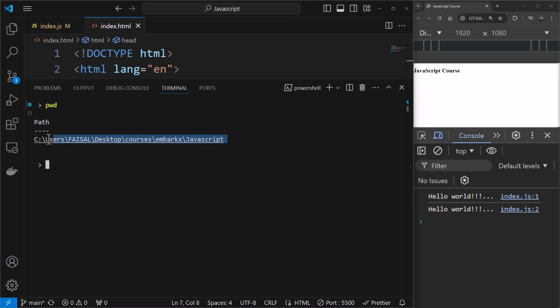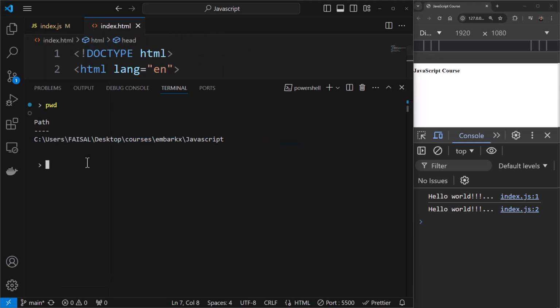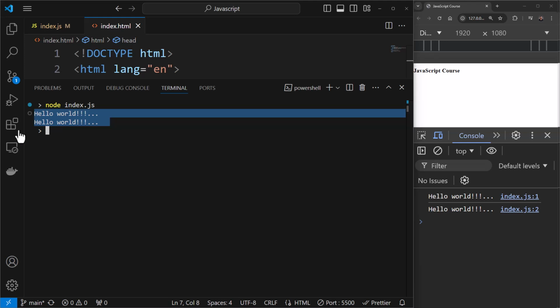So right now I'm in this directory, and this is a directory where my JavaScript file also resides. I'm going to say node index.js, and if I press enter, you'll see the output come in over here. So with this approach, you can make use of the terminal and you don't need the browser console.